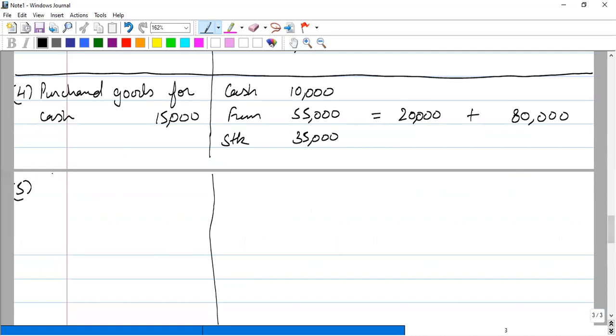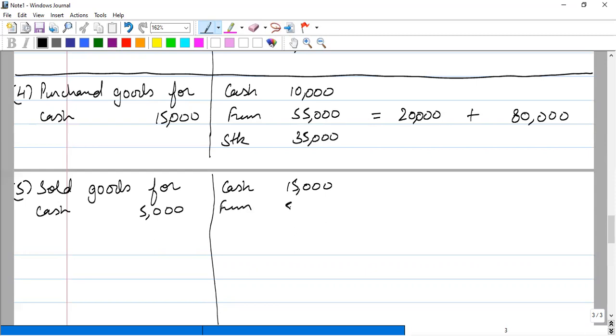Transaction number 5. He sold goods for cash, 5,000. Sold goods for cash means his cash got increased. If he sells something for cash, his cash will increase by 5,000.